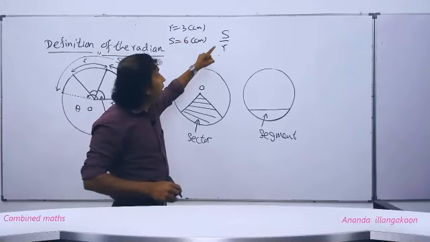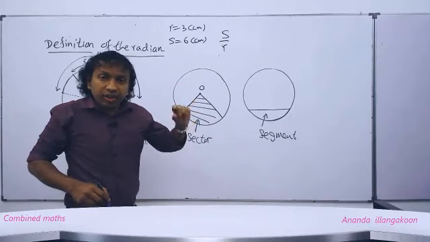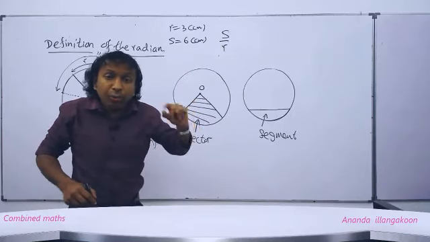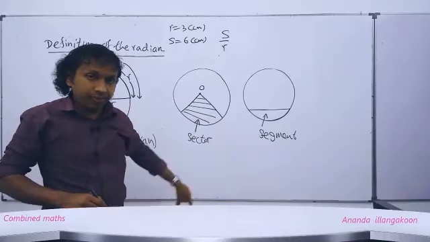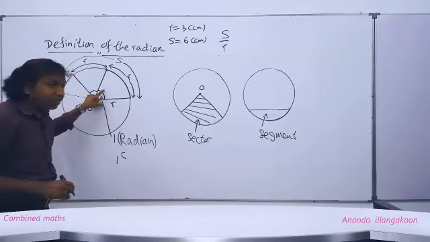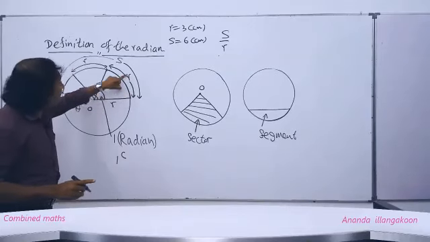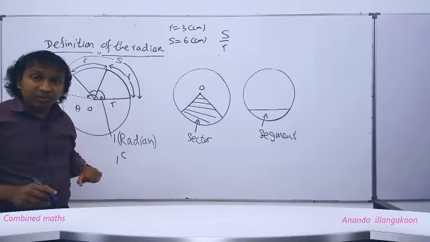Like that. The arc length is S, radius is R, people. Once you divide S by R, we get the number of arcs of length R available in S. If there is only one arc, what radian is it? 1 radian. If there are 2 arcs of length R, 2 radians.